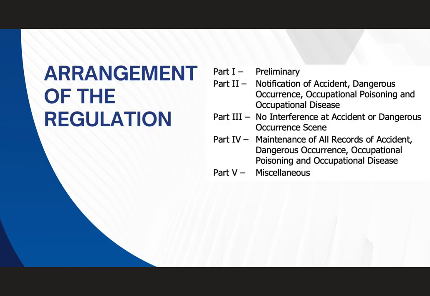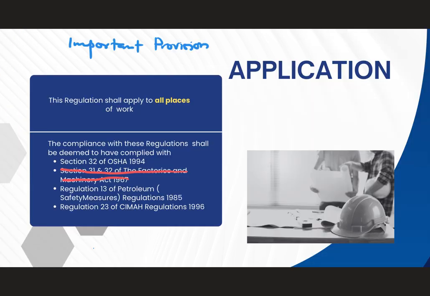This is the arrangement of the regulation. The regulation is divided into 5 parts. Part 1 preliminary, part 2 NADOPOD, part 3 no interference at accident or dangerous occurrence scene, part 4 maintenance of record, and part 5 miscellaneous. The important main part in this regulation, the first one, is application.